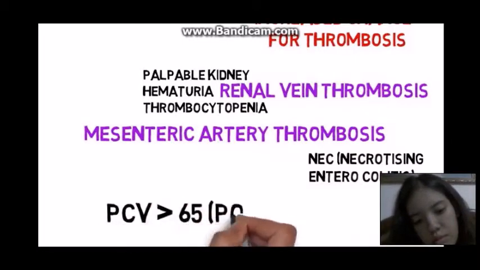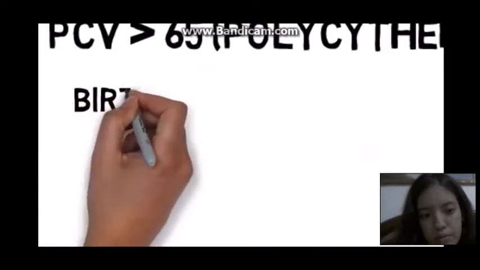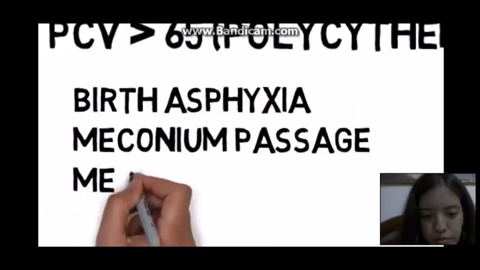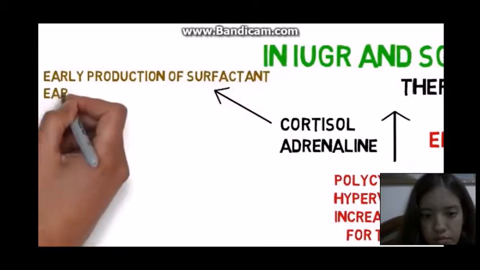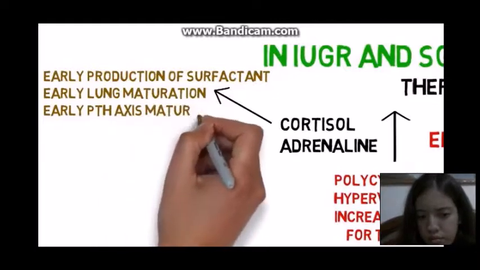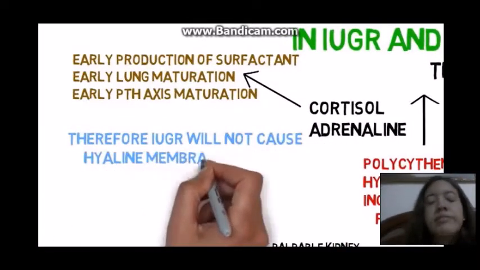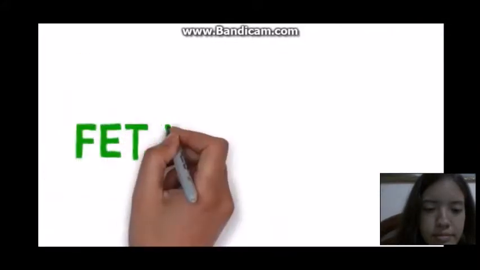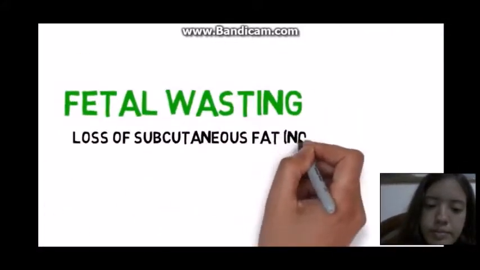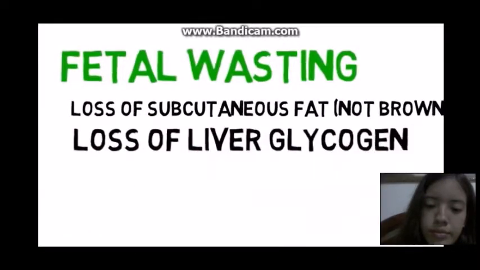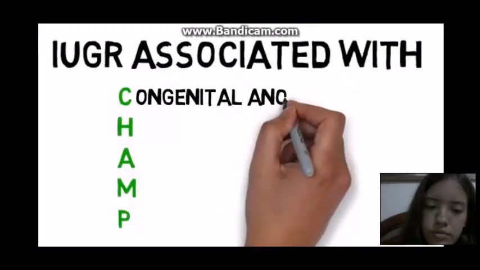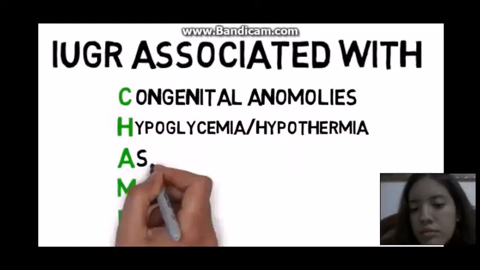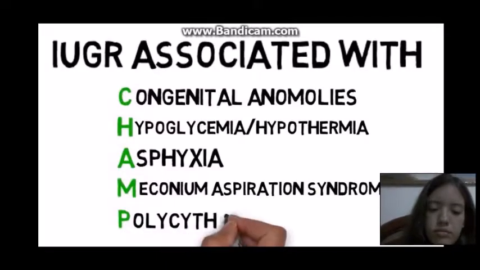PCV value will be greater than 65, that is polycythemia, which is associated with birth asphyxia, meconium passage, and meconium aspiration. Due to increased levels of cortisol, there will be early production of surfactant, hence early lung maturation, early PTH axis maturation. Therefore, IUGR will not cause hyaline membrane disease. There will be no hypocalcemia. Fetal wasting consists of loss of subcutaneous fat, not bone fat, loss of liver glycogen. Therefore, more prone for hypothermia and hypoglycemia. IUGR is associated with the mnemonic CHAMP, that is congenital anomalies, hypoglycemia, hypothermia, asphyxia, meconium aspiration syndrome, and polycythemia.